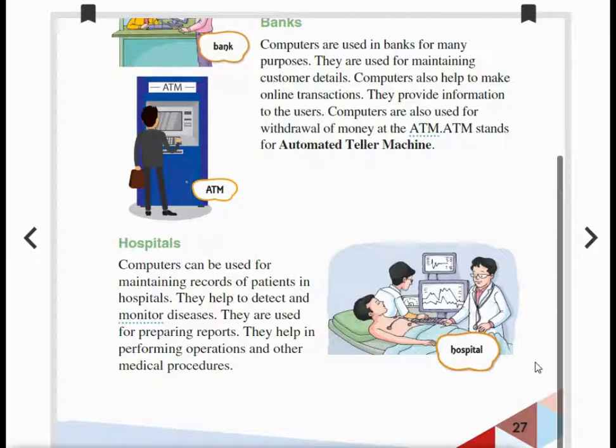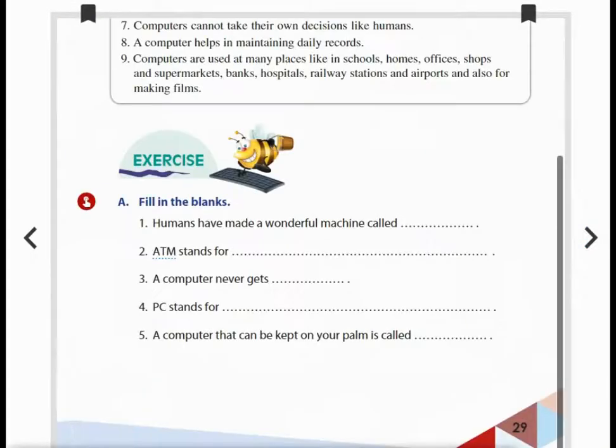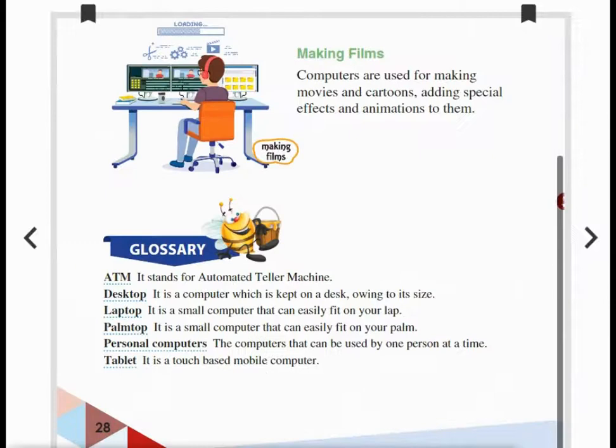Yes, and they help to detect and monitor diseases, and they are used for preparing reports. They help in performing operations and other medical procedures. So the use of computer in the hospital is more. Okay, children, next let's see the next page.